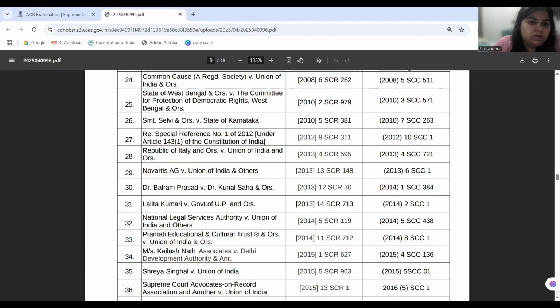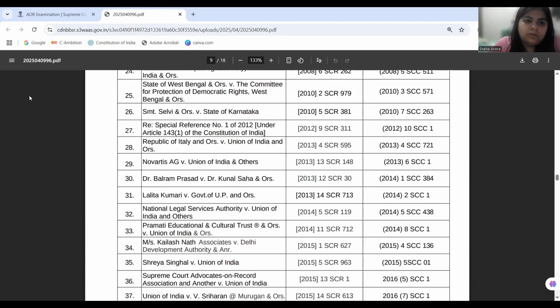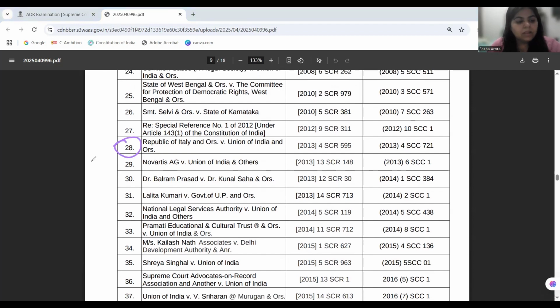Another is the case of Republic of Italy versus Union of India, where Italian Marines killed 2 Indians, and the state of Kerala invoked an inquiry on them and arrested them. So can a state arrest foreign individuals who were the Marines, who were the bureaucrats of that nation?